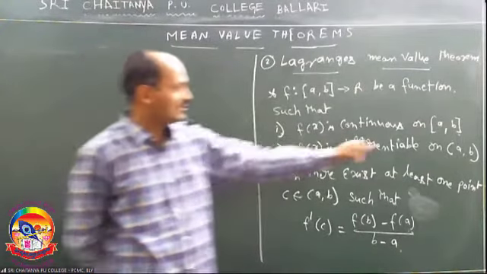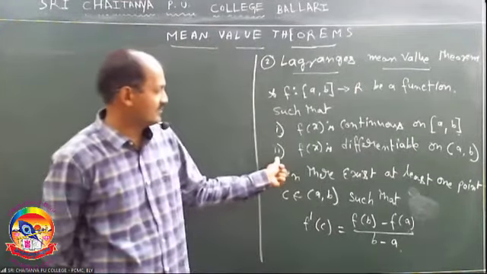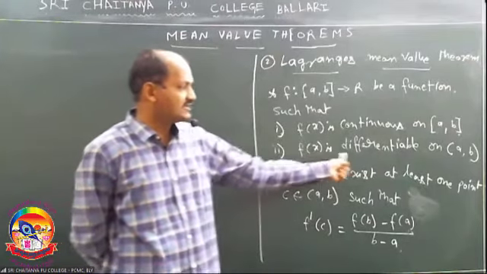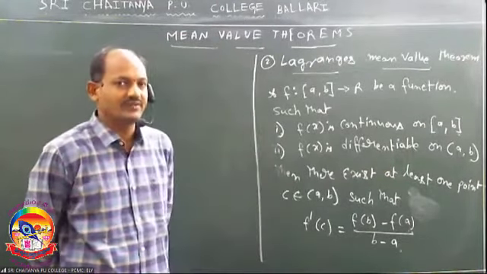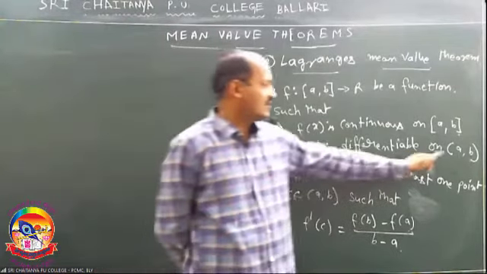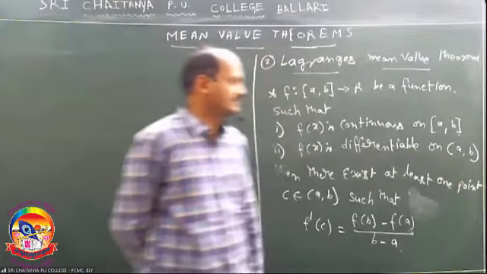Closed interval a, b. Second one, f of x is differentiable on the open interval a, b.